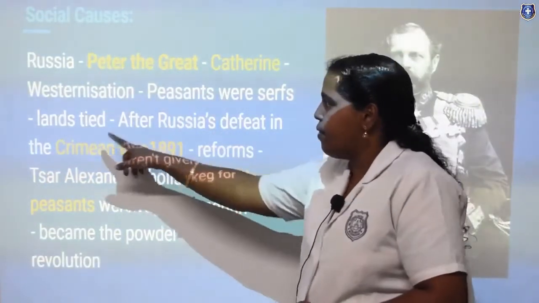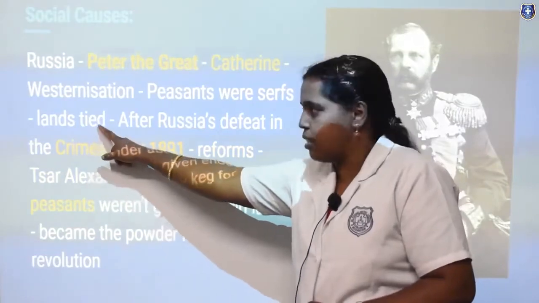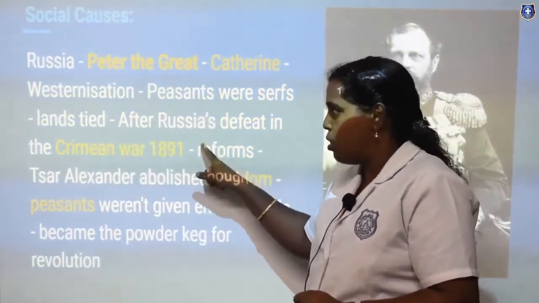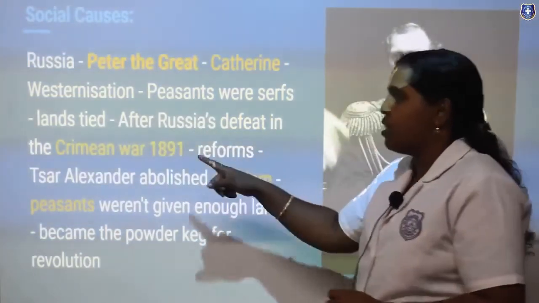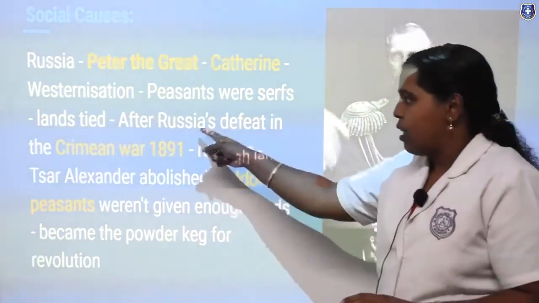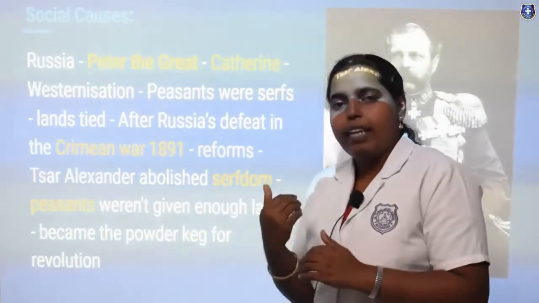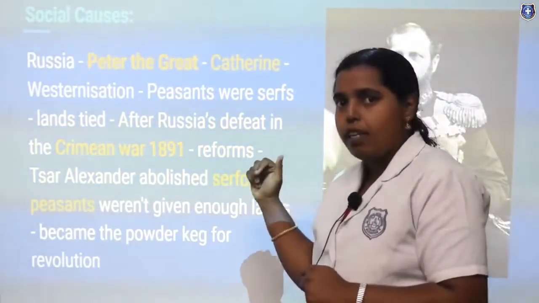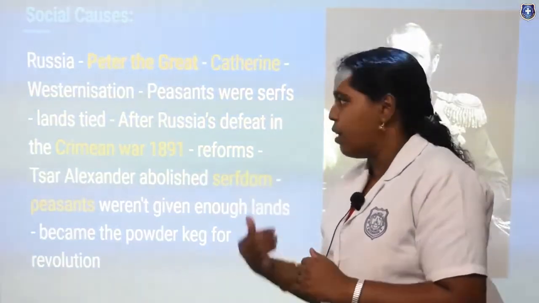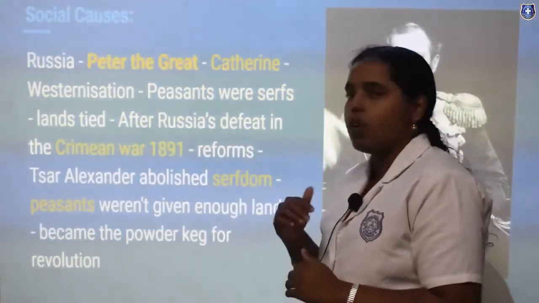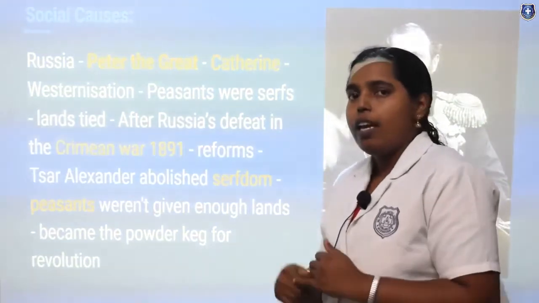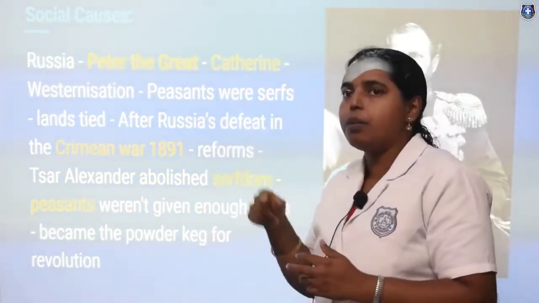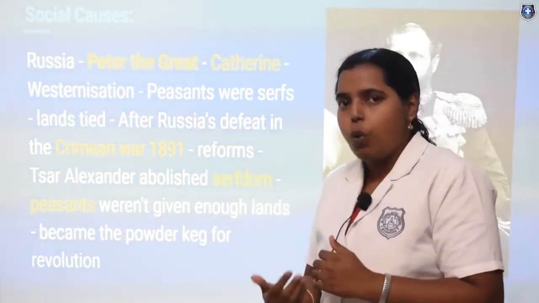The peasants were tied to the land. They were given certain lands, and certain lands were under the control of the wealthy owners also. After Russia's defeat in the Crimean War, Russia was thinking of annexing Manchuria, and Japan was having a war with Russia. Russia was defeated in that war, and finally Russia had so many losses that it created anger among the peasants. Peasants were revolting against it.